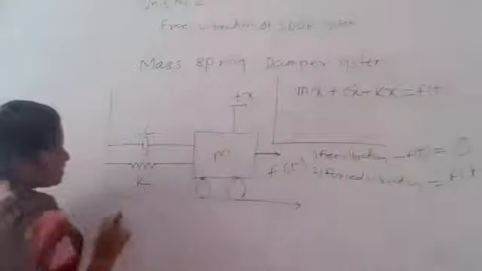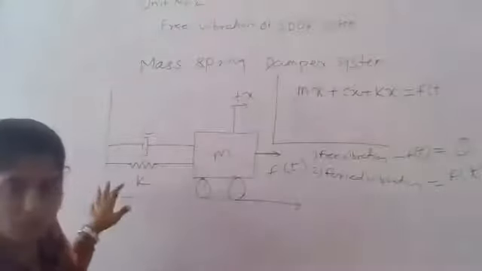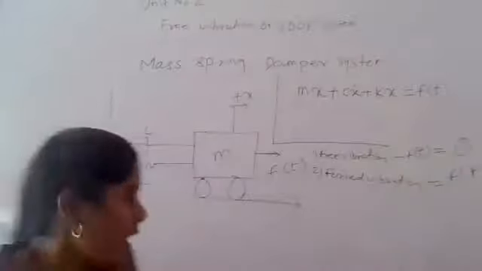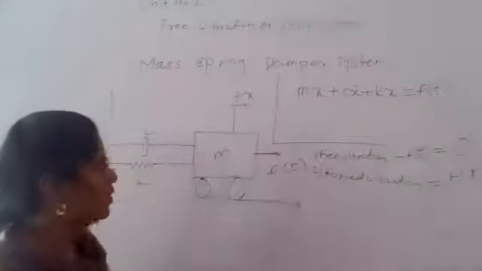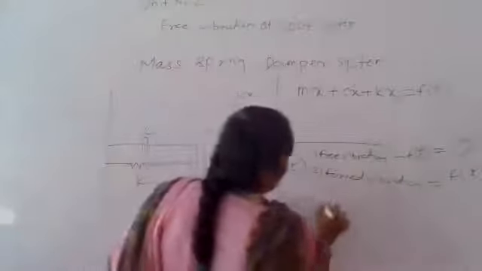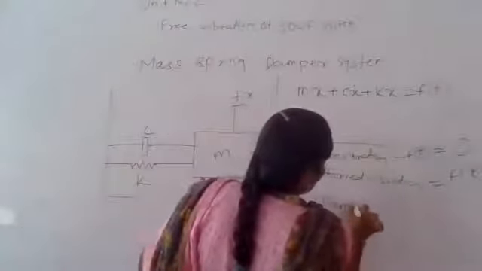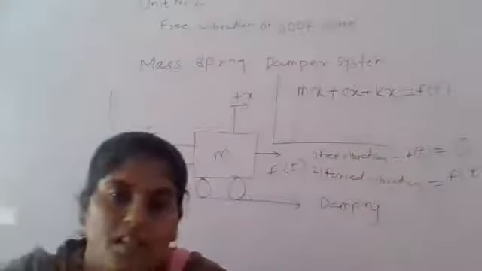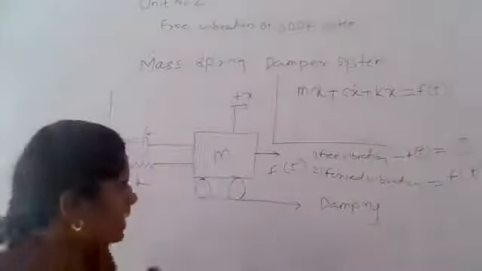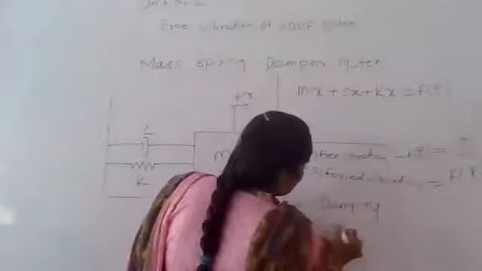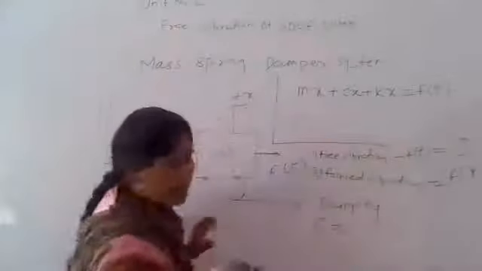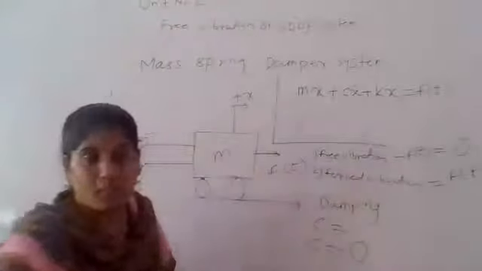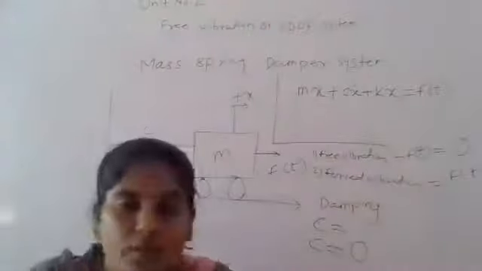Okay, K. What is the K value? K is the stiffness value, or the spring stiffness value. And the last parameter is the damper. What is meant by the damper? How many types of damping do we have here? The damper has two types: the first is damped and the second is undamped. If the damper is provided, C has some value, and if the damper is not provided, then C will be equal to 0.